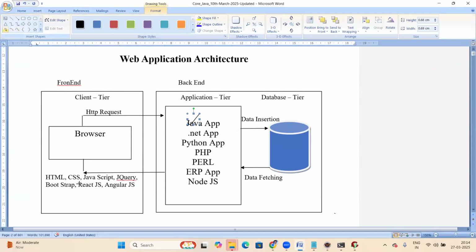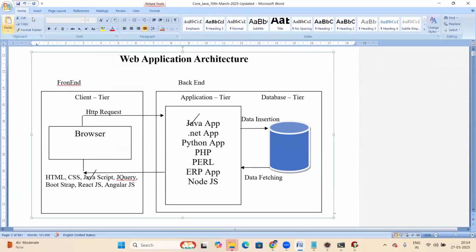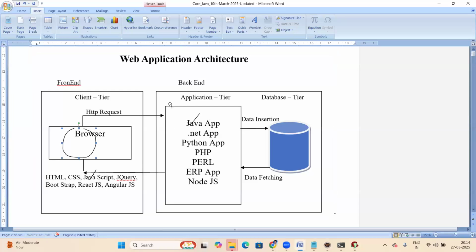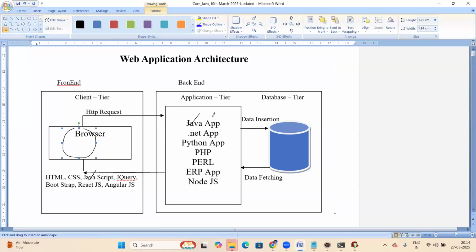JavaScript works in the browser, meaning client side. Java works at the server side. So JavaScript is a client side scripting language. Java is a server side programming language.